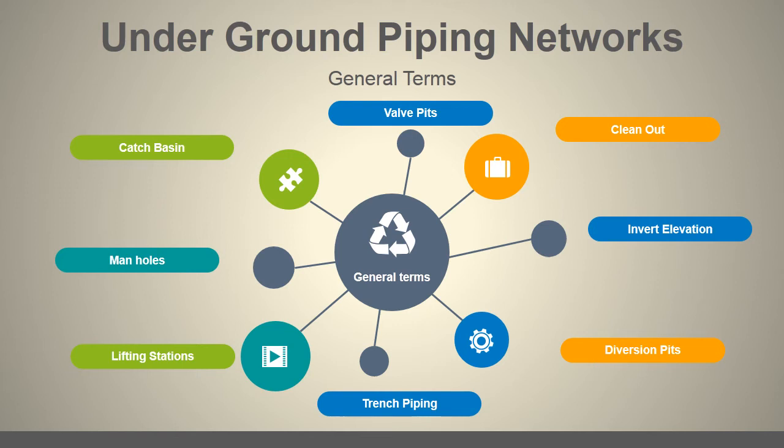So in this topic we are going to cover basic general terms which are always there in any underground piping network. For example, wall pits, cleanouts, inverted elevations, diversion pits, trench piping, lifting station, manholes, catch basins. So these are the things which will be there in any piping network.